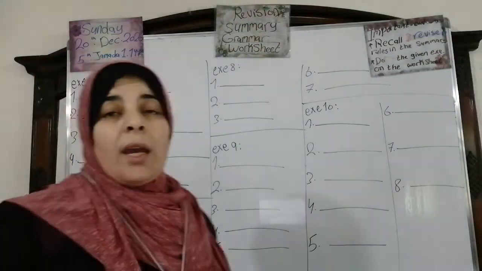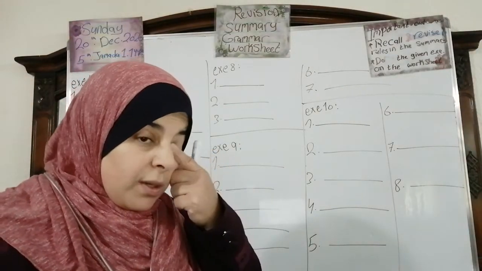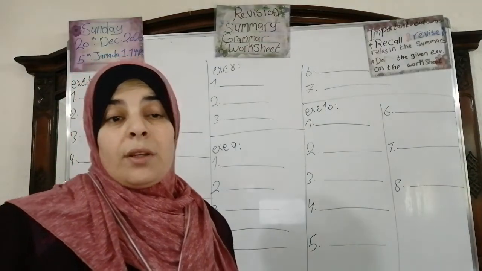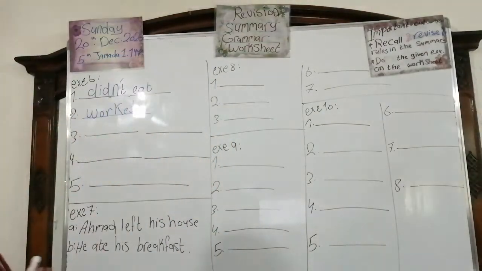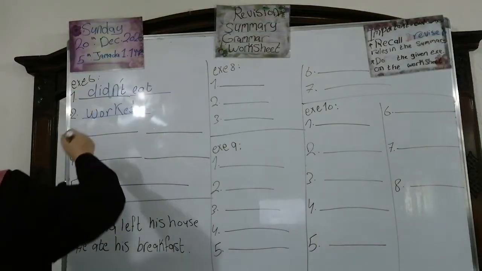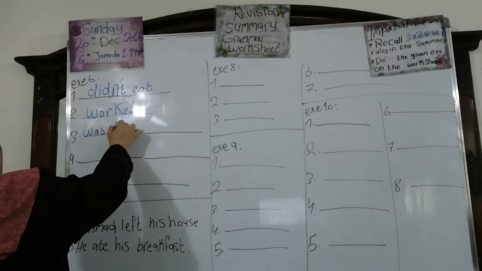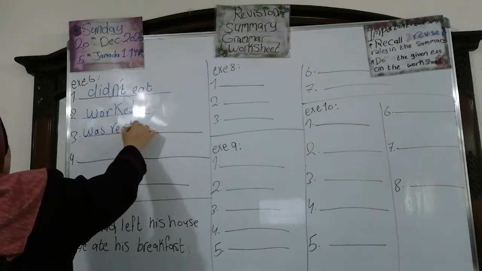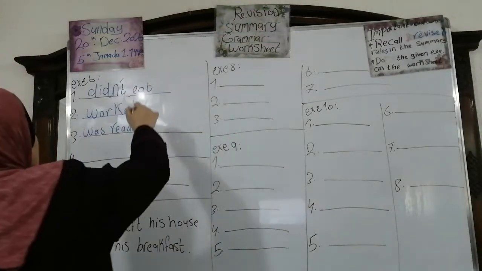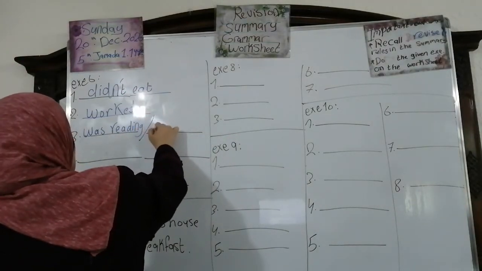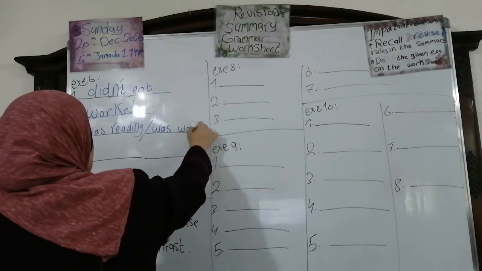Number 3, while Tom read, Emily watched the documentary on TV. While is a keyword for the past continuous. So we're going to say, while Tom was reading, Emily was watching the documentary on TV. We have parallel actions.